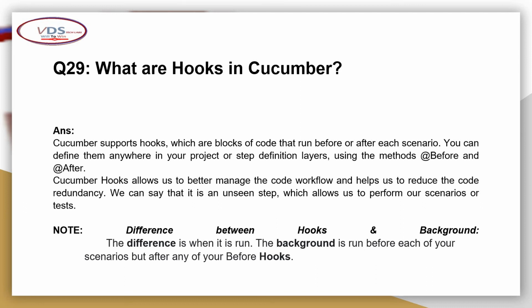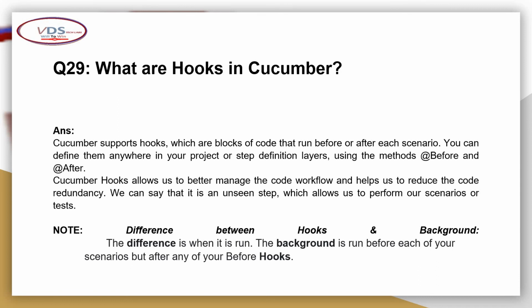And the important thing, the difference between hooks and background, is when it runs. Background runs before each of your scenarios, but after any of your before hooks. So this is a very important point. The difference is when it runs, and background runs before each of your scenarios, but after your before hooks.